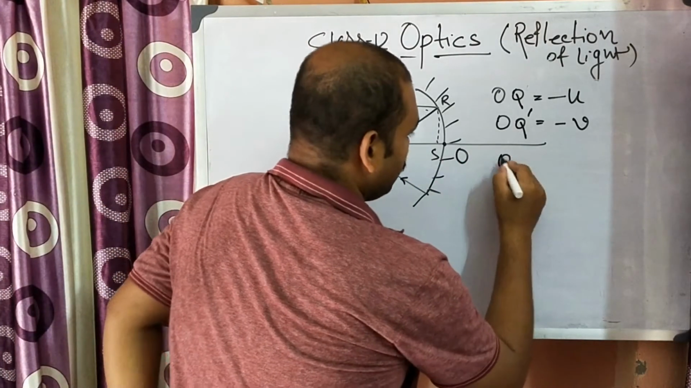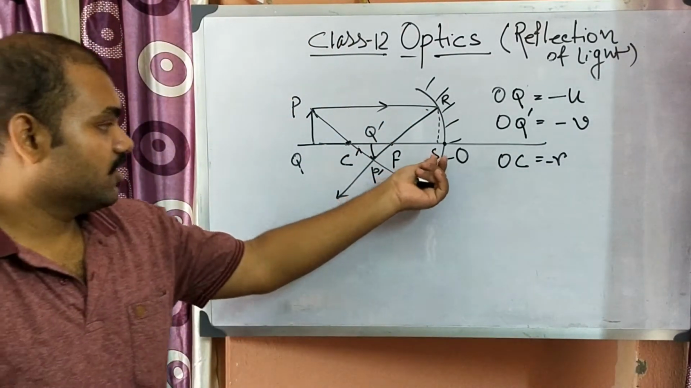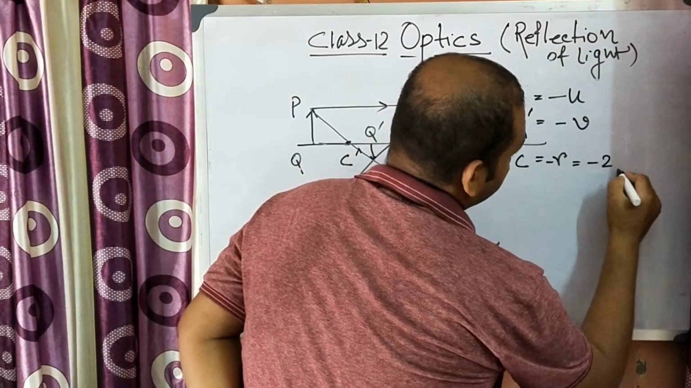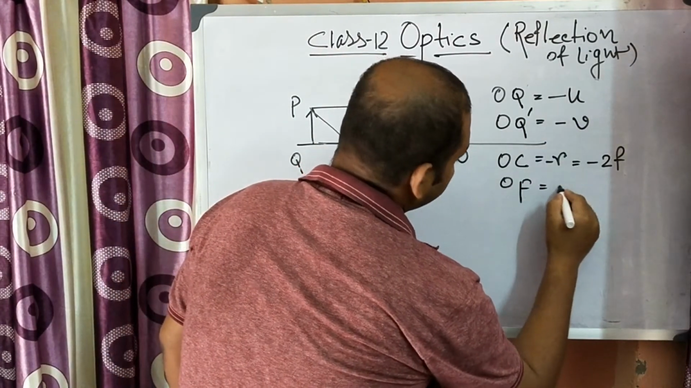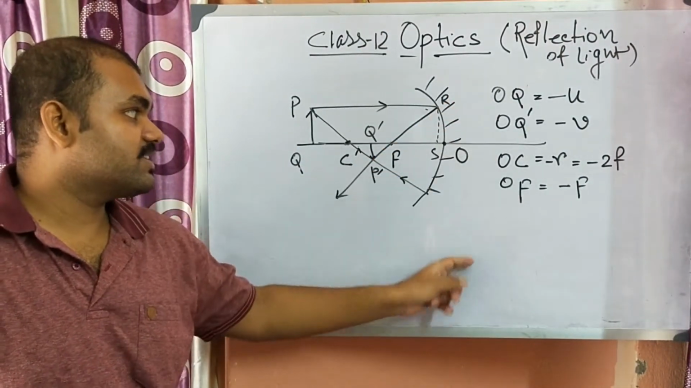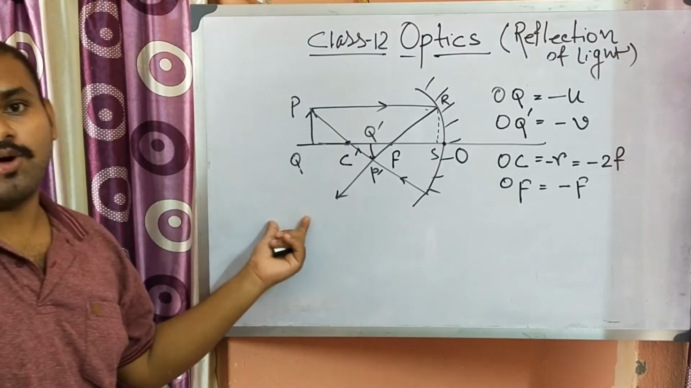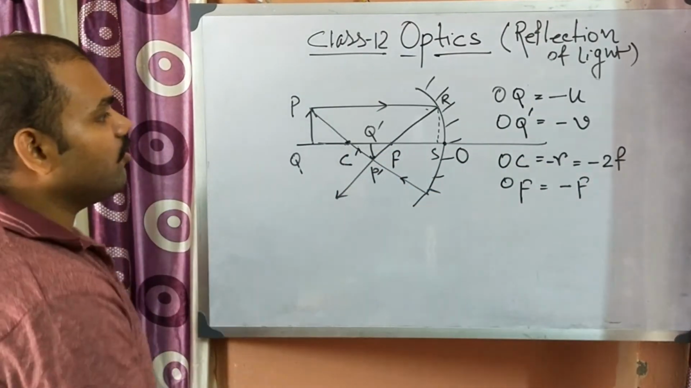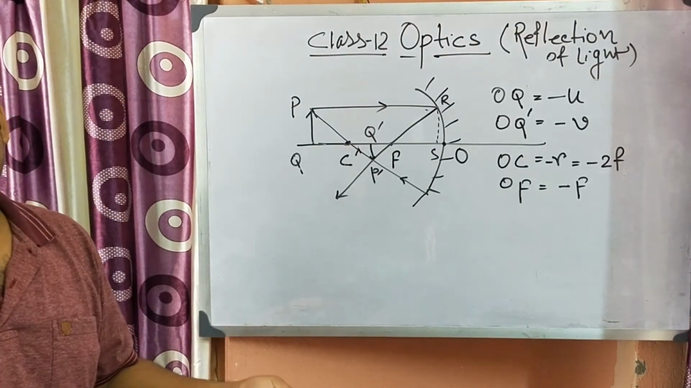Another thing, OC will be R, that is minus R. Why minus R? Because the radius is measured in the opposite direction. So we can write minus 2F. And OF is equal to minus F as well, because we are measuring all the distances from the pole, opposite to the direction of the light. So all the signs are negative. Now from this we are going to establish a relation between object distance, image distance, and the focal length.